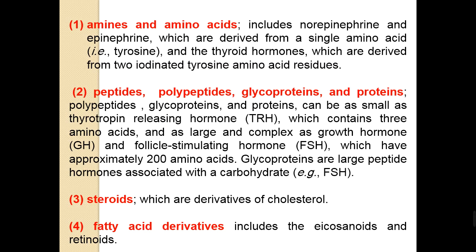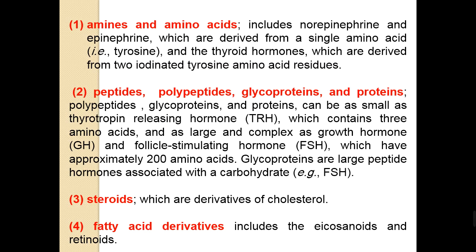The second type is the peptides, polypeptides, glycoproteins and proteins. These can be as small as thyrotropin releasing hormone, which contains 3 amino acids, and as large and complex as growth hormone and follicle stimulating hormone, which have approximately 200 amino acids.